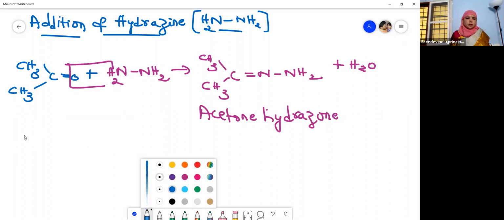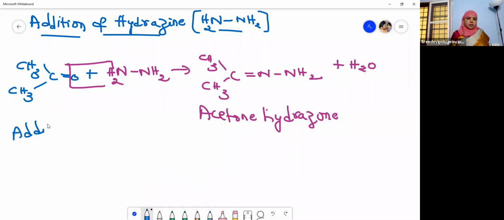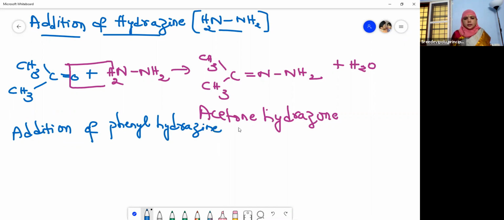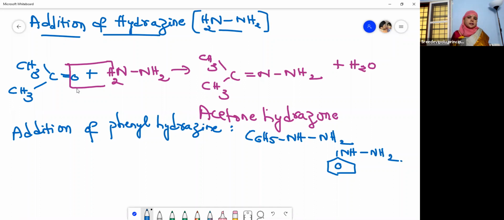Okay, addition of phenylhydrazine. What is phenyl group? C6H5 dash is called the phenyl group, isn't it? Phenylhydrazine. So C6H5 NH NH2 is phenylhydrazine. Okay, so this is the molecular formula and let me write the structural formula. This is the structural formula, NH2, phenylhydrazine.